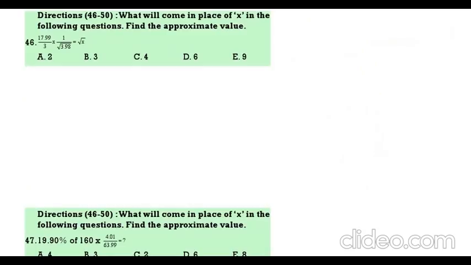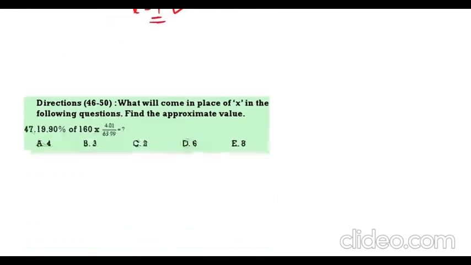Next, what will come in place of the question mark? Find approximate. 17.99, that is 18 by 3. 18 by 3 is 6. So 6 into 1 by root 4, that is 2, so that is equal to 3. 3 is equal to root x, so X is equal to 9. 9 is the correct answer.